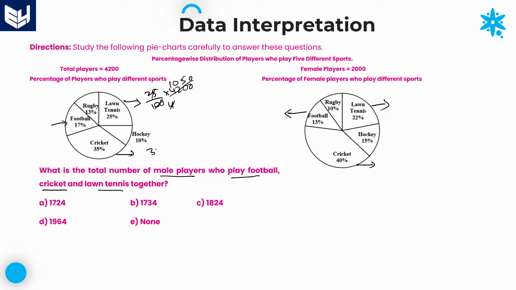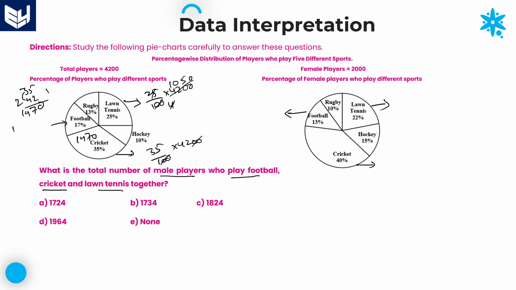It means 35 by 100 into 4200. Two zeros cancel. 35 into 42. You can do the calculation separately. 5 twos are 10. Next, 5 fours are 20, plus 6, 26, plus 1, 27, 2 is the carry forward. 3 fours are 12, plus 2, 14. 1470. This value is 1470.